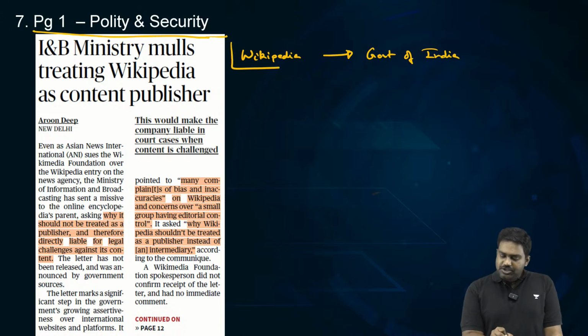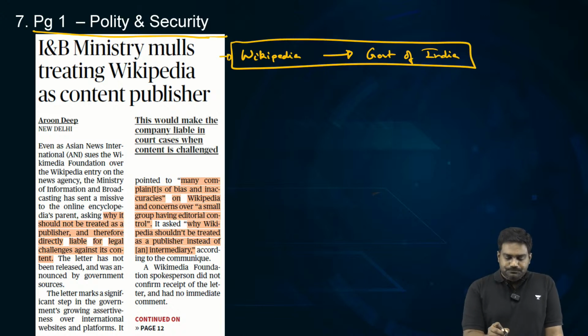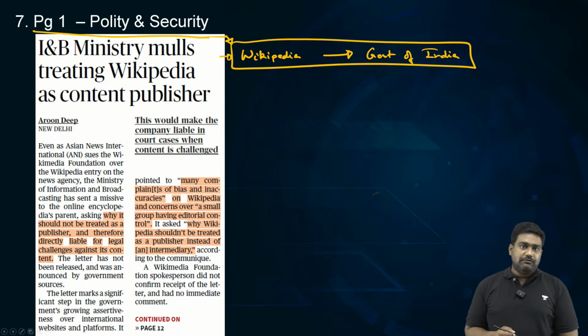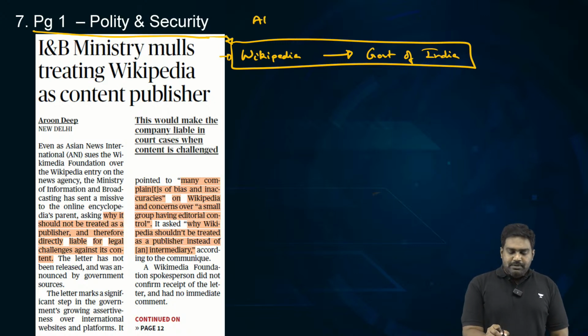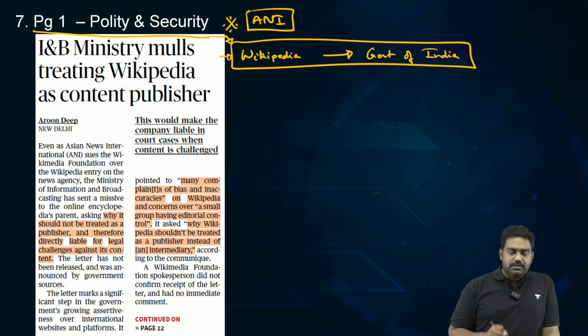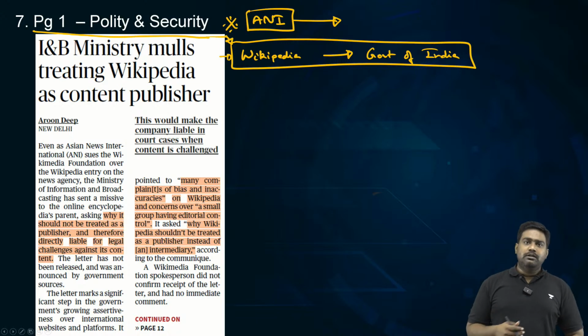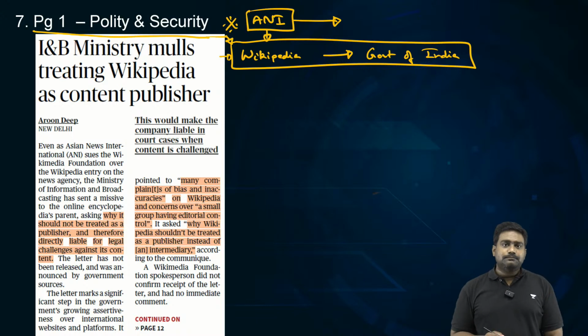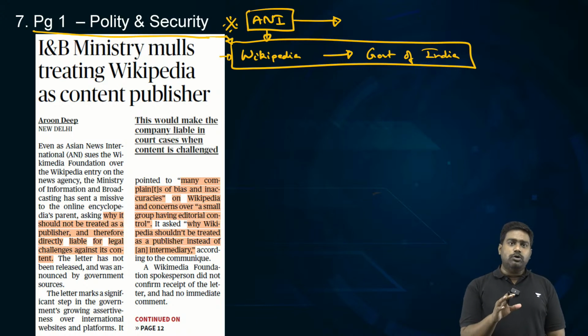See, recently a major controversy has broken out over the content which is published on the Wikipedia platform. I'm sure you would have heard about a news agency called ANI, right? ANI is quite a popular news agency in India, right? It also runs a popular YouTube channel with podcasts. And there was a Wikipedia page on ANI, which contained a few controversial statements about ANI.